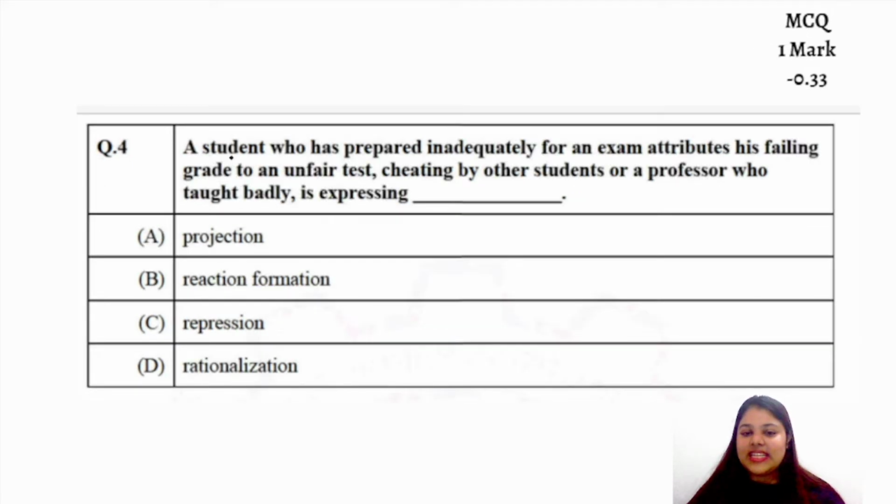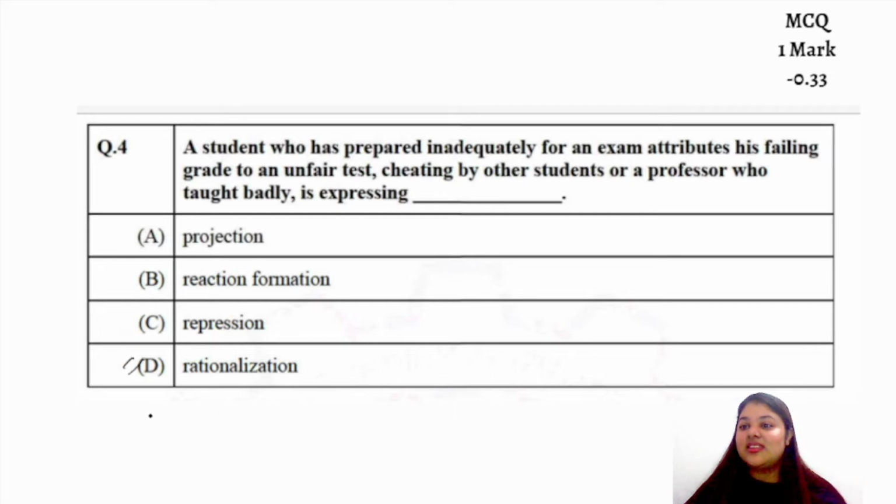It says that a student was preparing for an exam inadequately, and when he failed that particular exam, he blamed that the other students were cheating and the professor taught badly. So herein, actually the answer should be D because he is rationalizing.